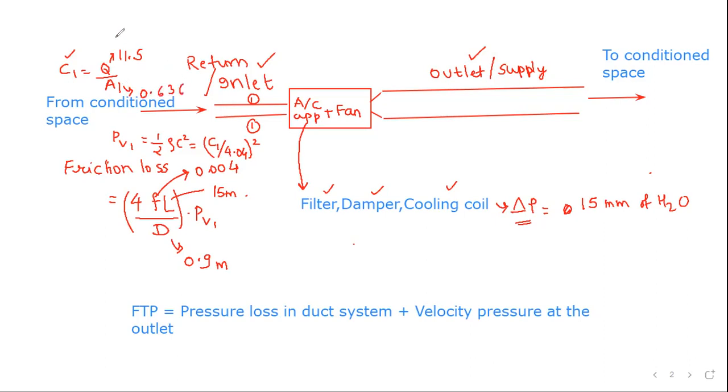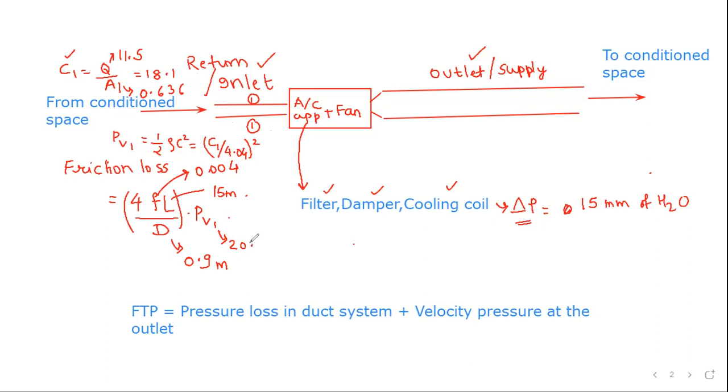Okay, and this way you calculate C1. So C1 comes to around 18.1 meters per second, and if you put this 18.1 meters per second over here, then you can calculate what is PV1. So this PV1, if you calculate it as C1 upon 4.04 whole square, comes as 20.1.